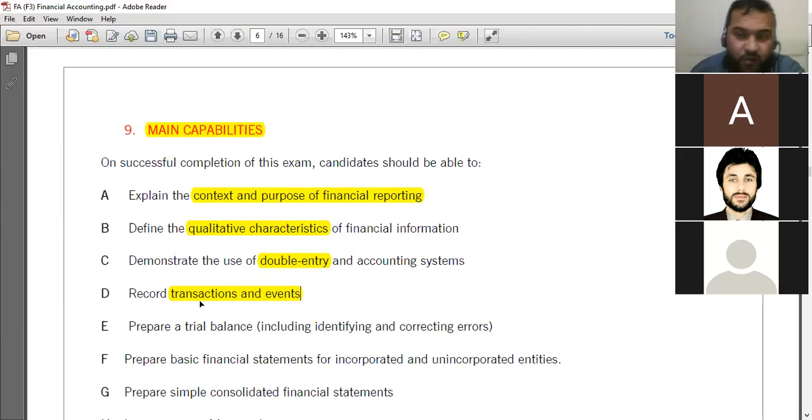Now we have an inventory. Which category does inventory come in? It is coming in the asset. And how to record inventory using the double entry system, we will discuss in detail. Then you have non-current assets, intangible assets, loans, bonds, equity, dividend payments, accruals, prepayments, different items which you are going to record in your books of account using the double entry system. So after the completion of the paper, you will know how to record those items.